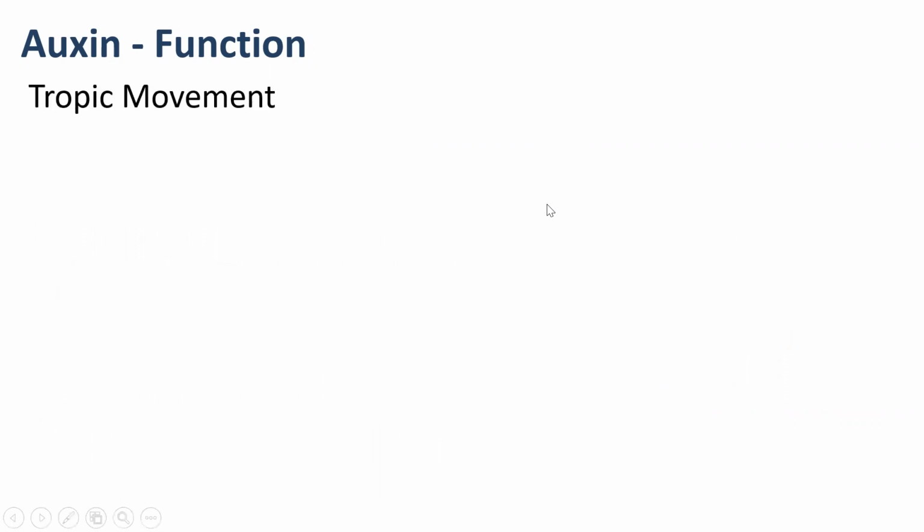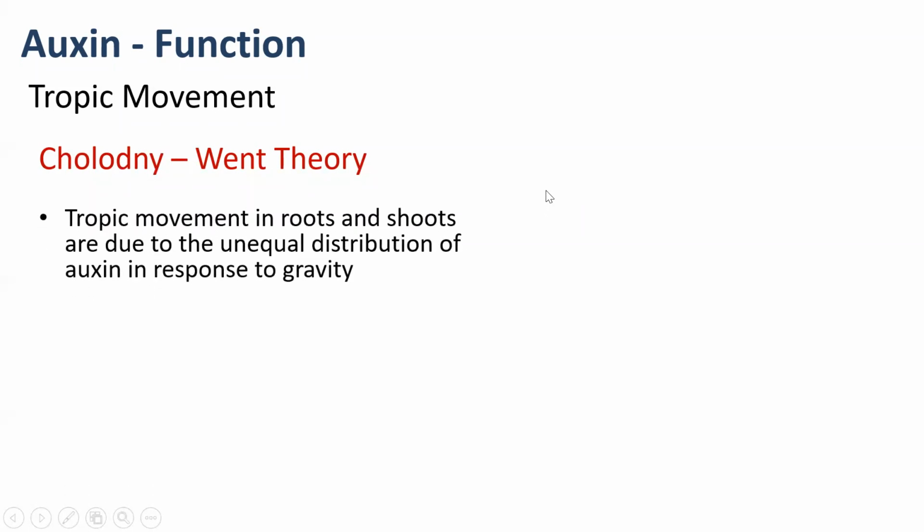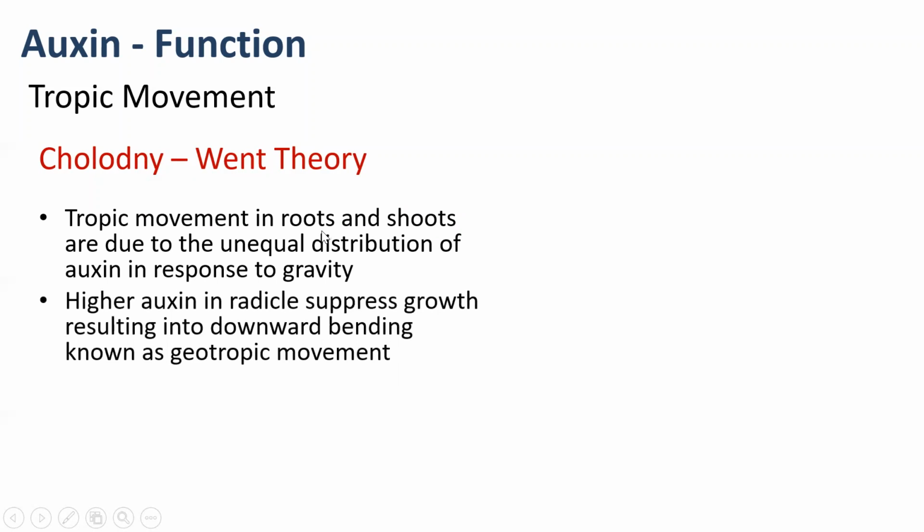Now, what we call tropic movement. There is one more theory given for the tropic movement, what we call Cholodny-Went theory. That theory explains the phototropic and geotropic movement. Tropic movements are directional movements. If I say directional movement, what does it mean? It means that movement is going to occur in the direction of the stimulus. That's why we call them directional movements, right? So tropic movement in root and shoot is going to occur due to unequal distribution of the auxin, and that unequal distribution primarily occurs in response to gravity.